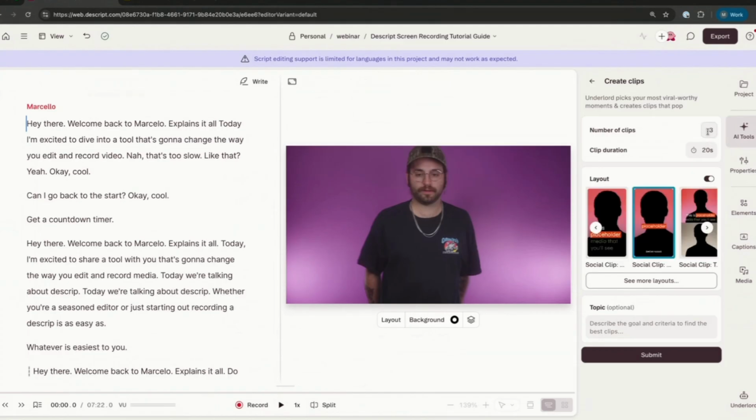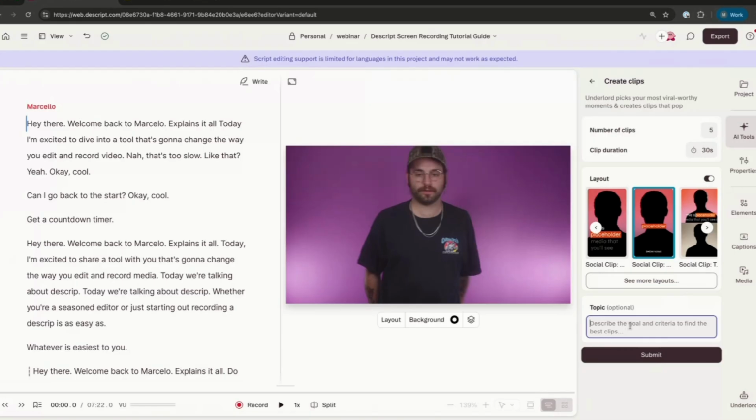On the right-hand side, we'll see that we have the ability to select the number of clips that we'll create. So here I'm just going to put in like 5 clips. Here we can also see the clip duration. I say I want each clip to be about 30 seconds. Here we'll skip over layouts for 1 second, but here at the bottom I have topic.